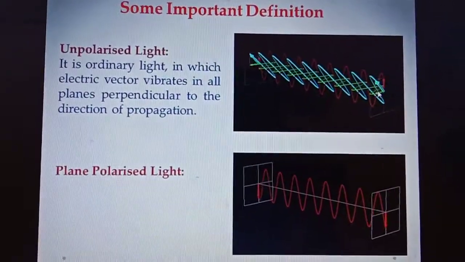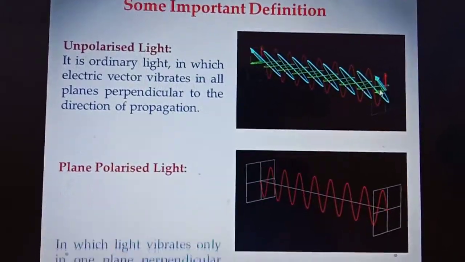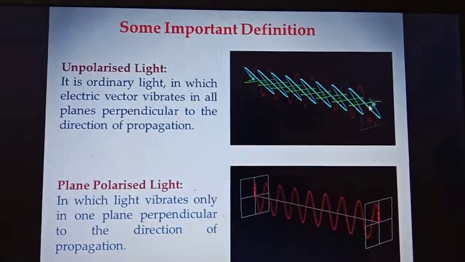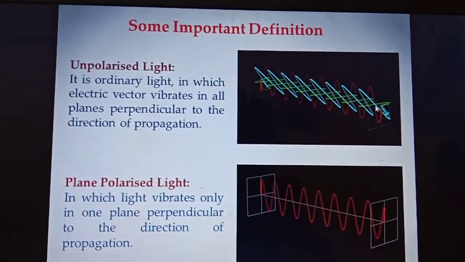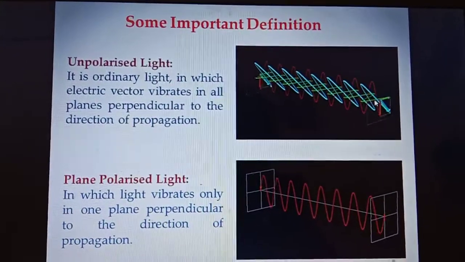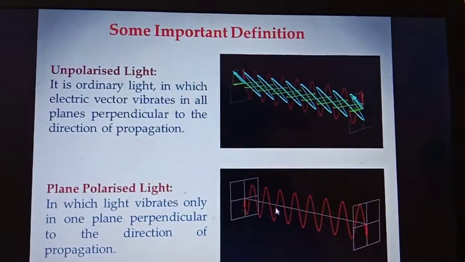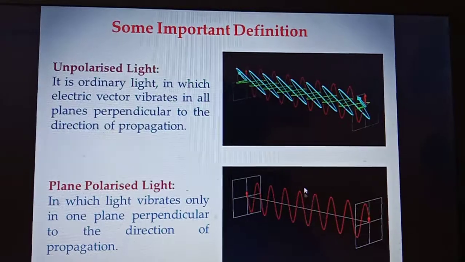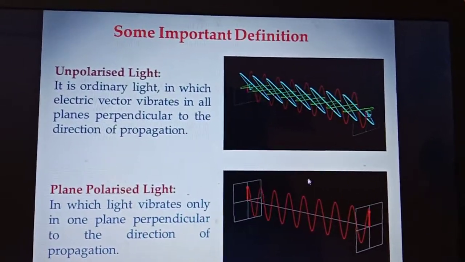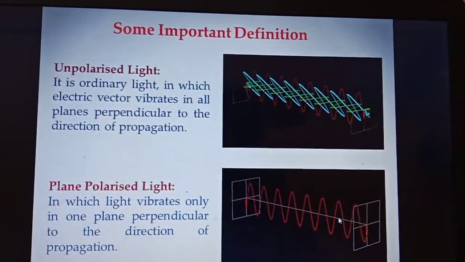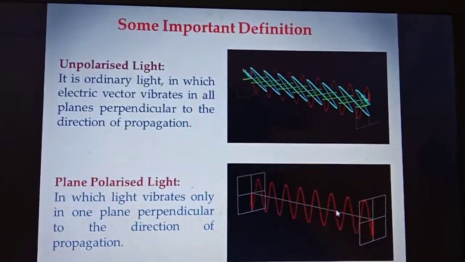Now the plane polarized light. This is the light in which the electric vector vibrates in only a single direction which is perpendicular to the direction of propagation. In this animation, the electric vector vibrates only in a single direction, in this plane, and this plane is also perpendicular to the wave propagation.